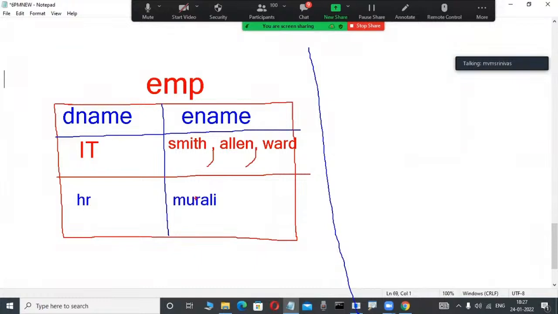Data in each column should be atomic. That is a rule. There is no multiple value separated with commas. For example, the problem is here: Smith, Allen, Ward stored with commas. It won't work; this cell is not working. Why? Because data is represented in each cell as a single value only. That is a rule in relational data model products. In books, everyone writes that data in each column should be atomic.